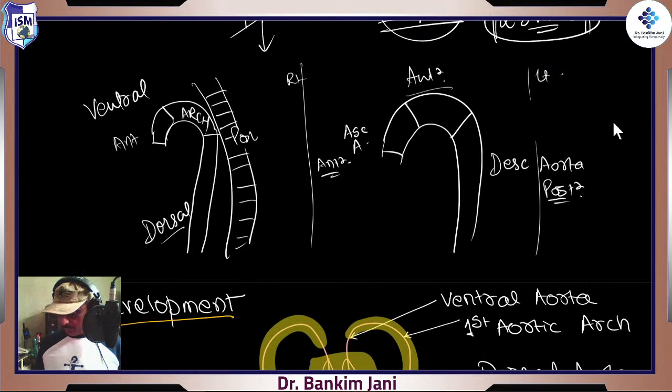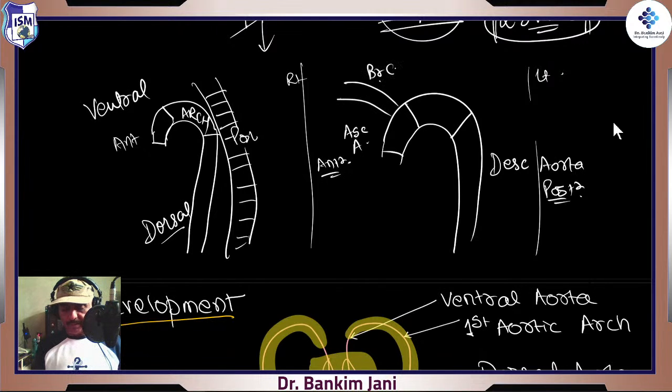What we want more, that is in the adult there would be branches. These branches would be the brachiocephalic trunk, that is on the right side. On the left side there is the common carotid artery and the subclavian artery.